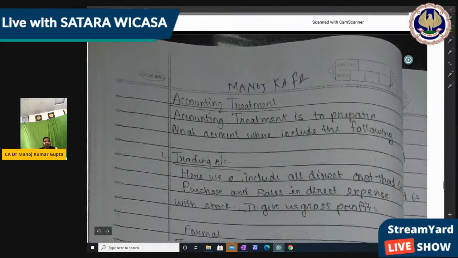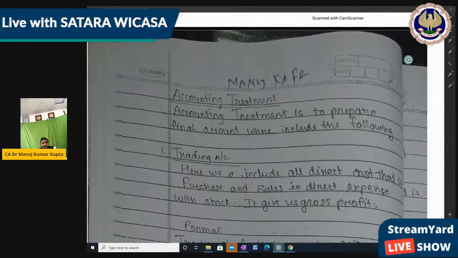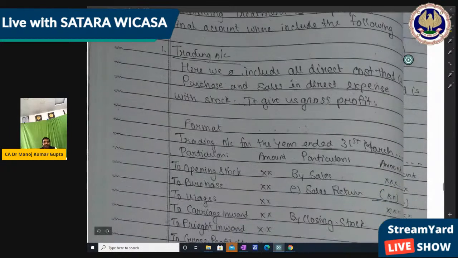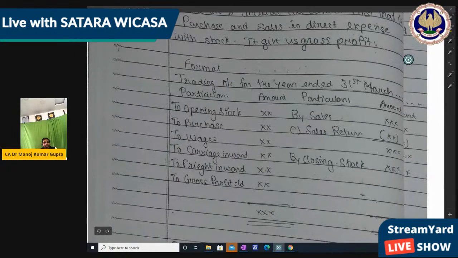Right? Accounting treatment is preparing the final account, which includes the following things, that is the trading account. Here we include all direct expenses, direct cost, and purchase and sales, indirect expenses with stock. It gives us gross profit, right? तो उसका एक फॉर्मेट बना दिया छोटा सा, इसमें कौन कौन सा आइटम आएगा.